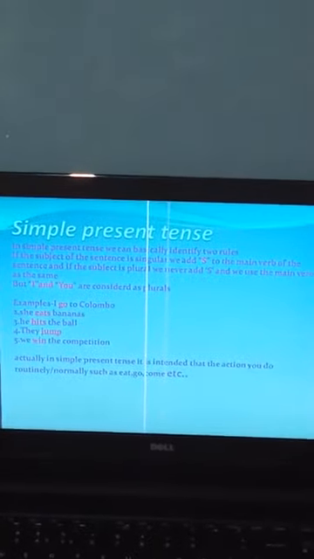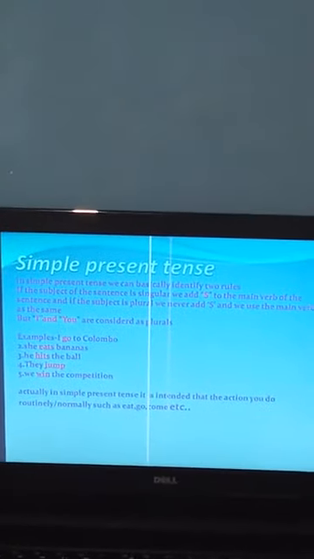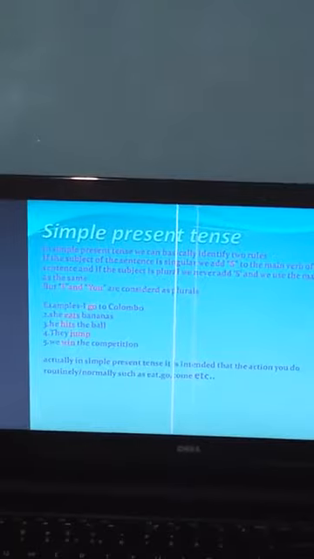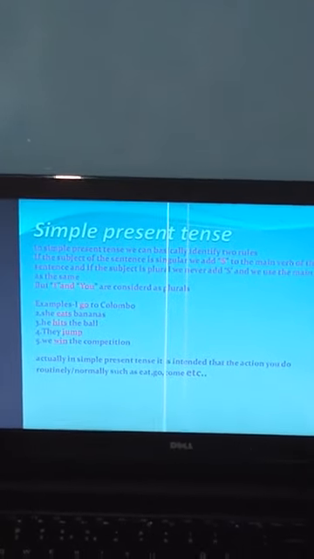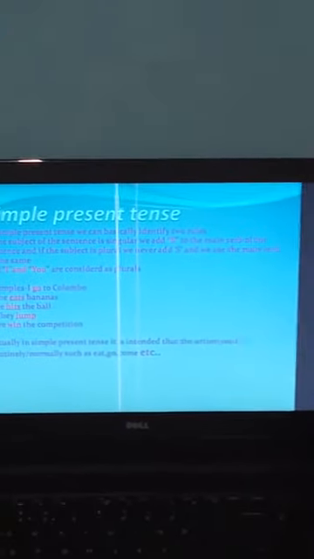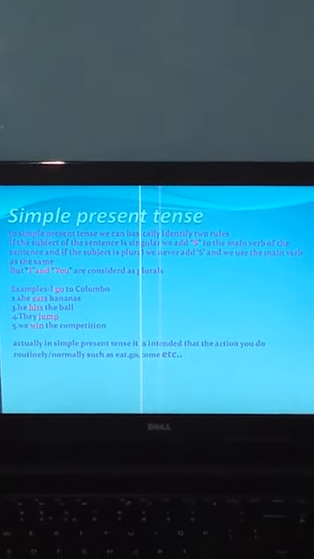I go to Colombo. She eats bananas. He hits the ball. They jump. We win the competition. So actually, in simple present tense, it is intended that the action you do normally, such as eat, go, come, etc.